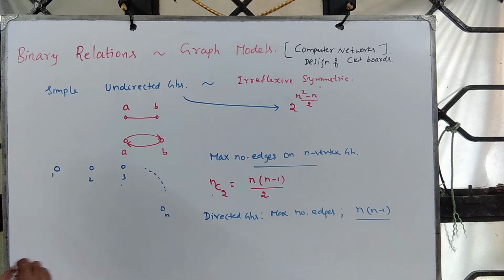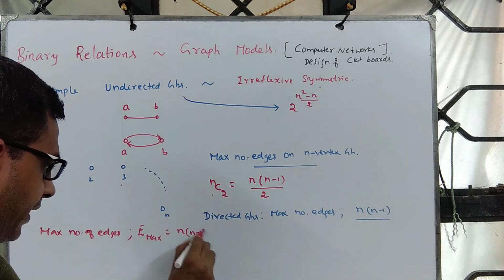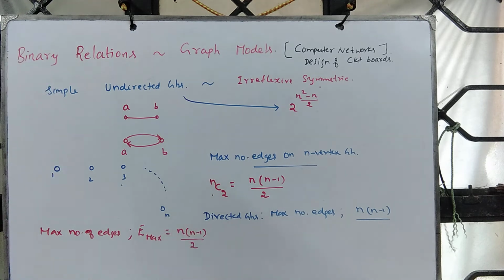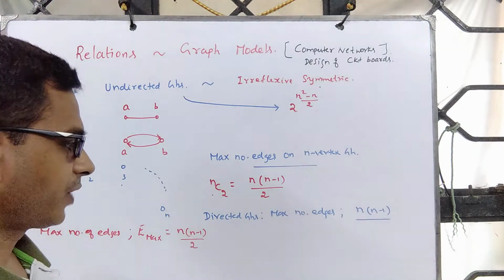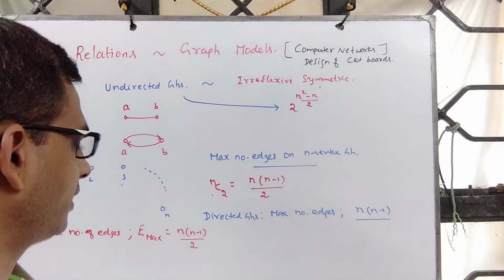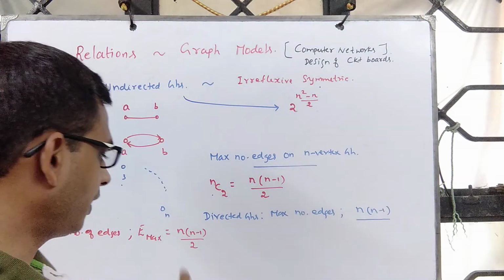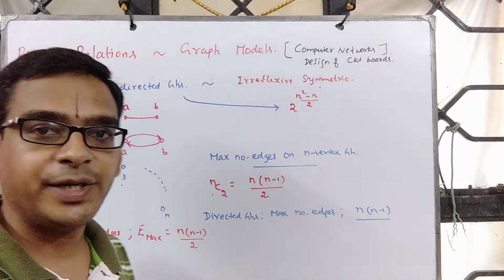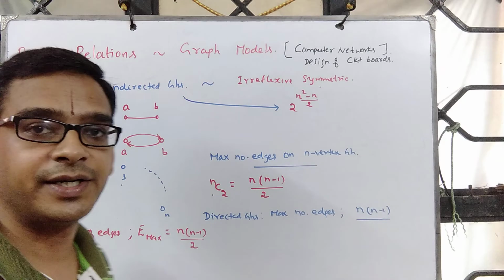Let's focus on the undirected case. The maximum number of edges, let me call it E max, is n into (n minus 1) by 2. Now from this you choose any subset. If you choose the empty subset, you get an edgeless graph, a graph with no edges. If you choose a subset containing only one edge, you get a graph having exactly one edge.